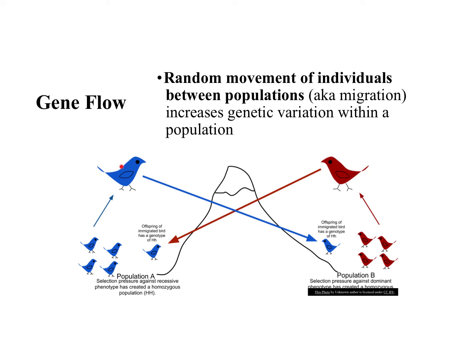So here's a picture. We have the bluebird population and the redbird population. Gene flow happens when you maybe have a bluebird that migrates to the redbird population, and then you have a redbird migrate to the bluebird population. So then you just mix up your genes in that population.